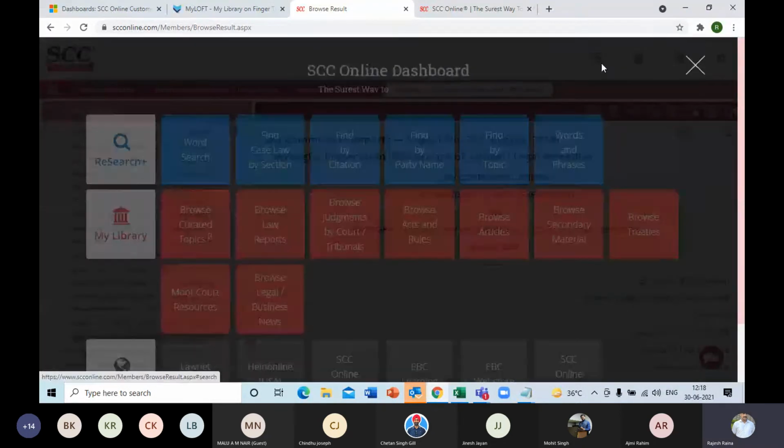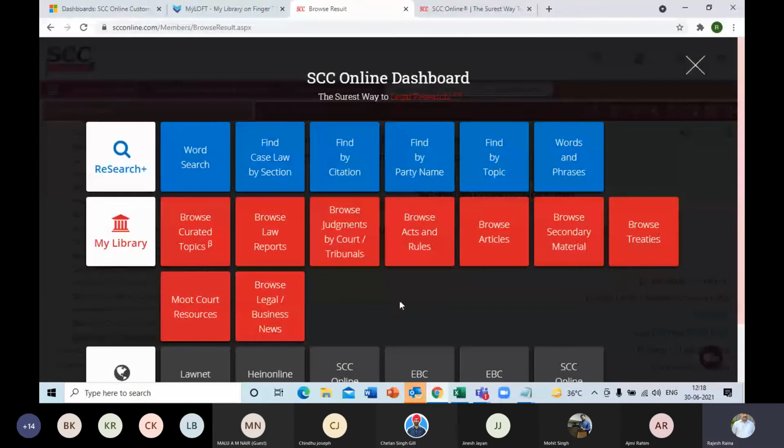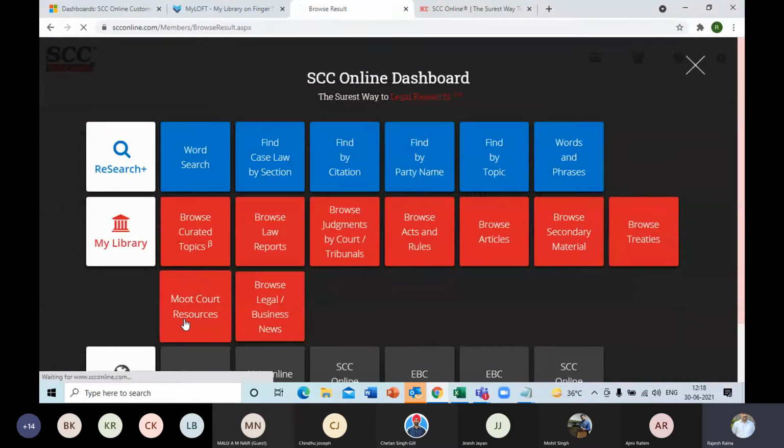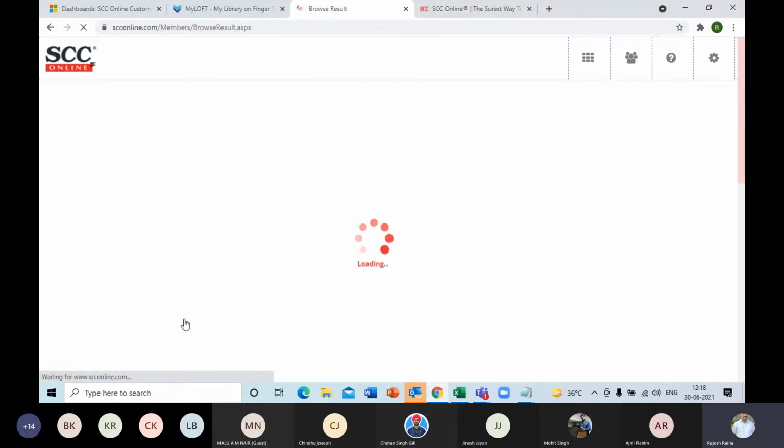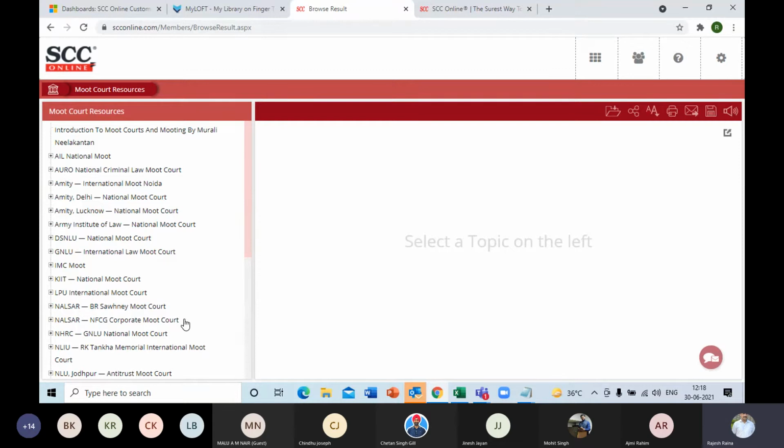Right. Now, coming back to the dashboard, you have the treaties, bilateral and multilateral. Let's move on to the next option, that is moot court resources. Now, in moot court resources, what we have are the actual moot courts that happened, whether it was the appellant side or the respondent side, and what was the problem also, is being kept over here.